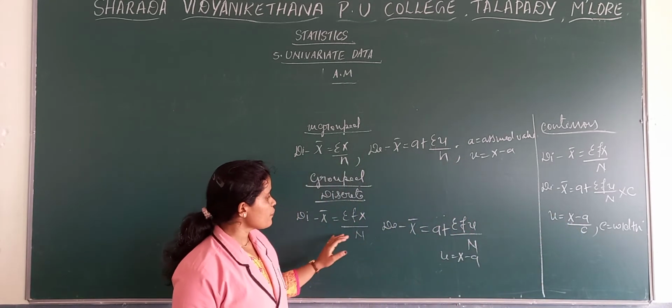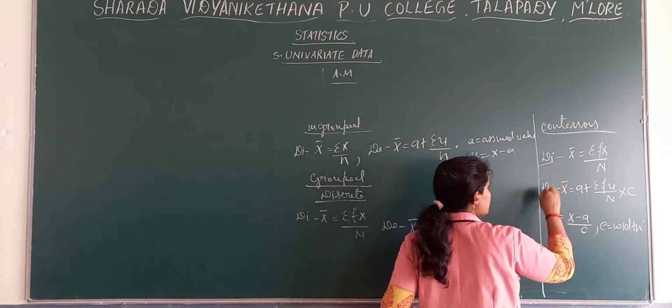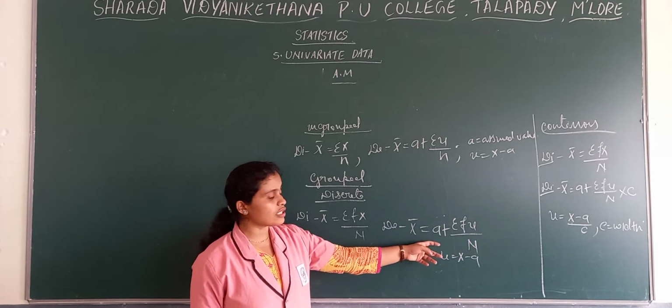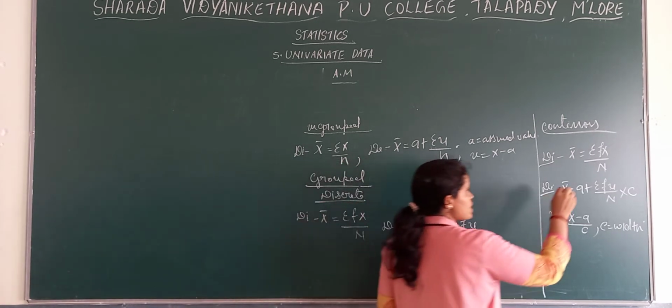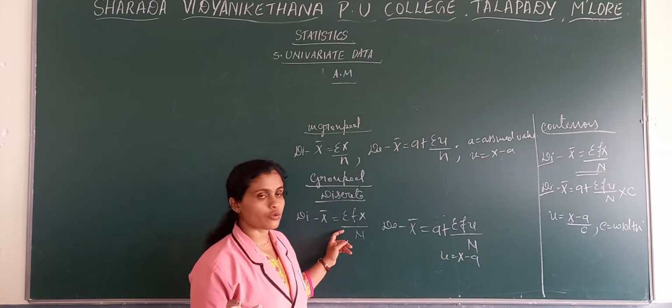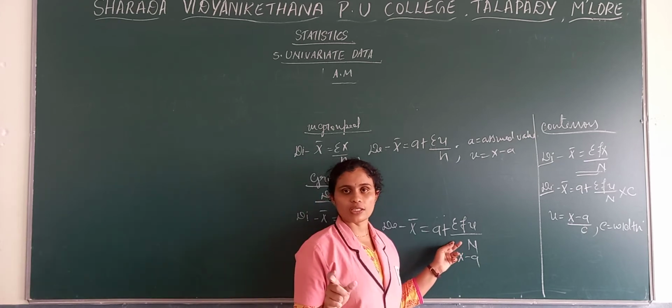Now one more thing: if they do not particularly mention to calculate using direct or deviation method, it's your convenience. You can choose deviation or direct, but it is better to always go with the direct method. If your values are very small, then it is better to go with the direct method. It is an easy method compared to the deviation method.